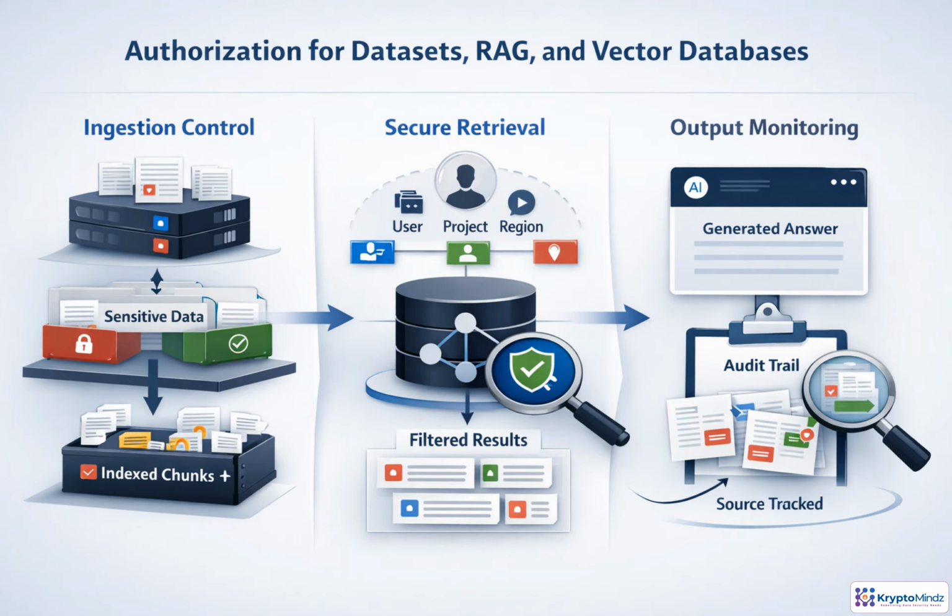RAG changes authorization because users may see protected information indirectly through retrieved chunks or generated answers. Controls need to travel with the data. When documents are chunked and embedded, keep their original permissions and classification as metadata. At query time, filter results by user, group, tenant, project, and region before anything reaches the model. Then validate and audit the answer so teams can trace which sources influenced it.